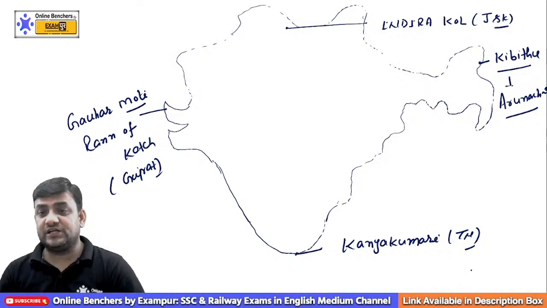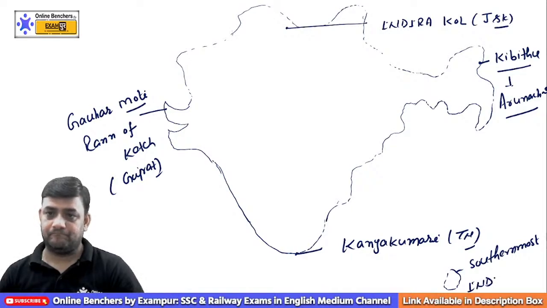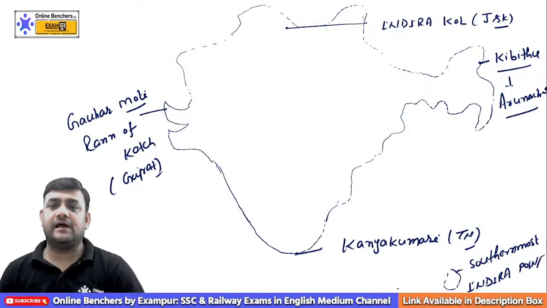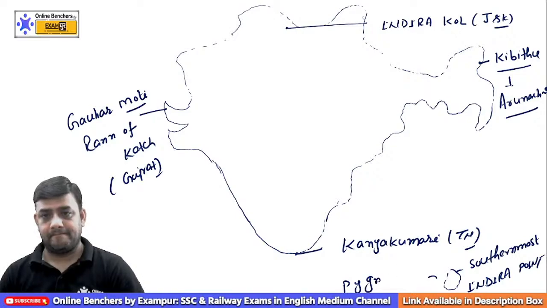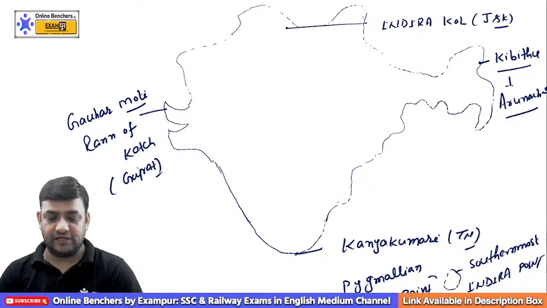Now, if the question comes, which is the southernmost? Then it will be Indira Point, which is also called Pygmalion Point. Am I clear to you?